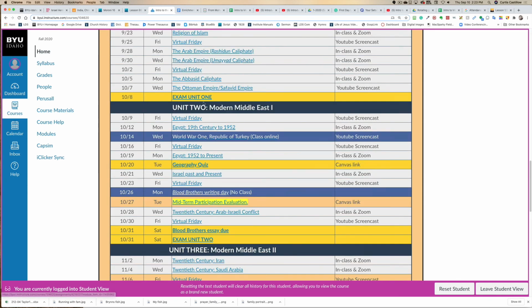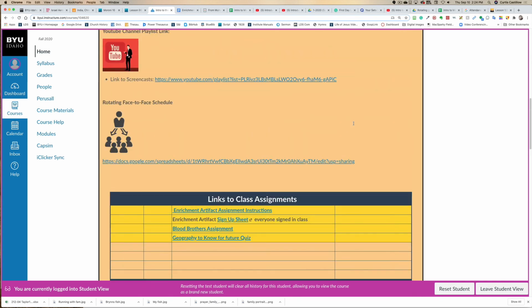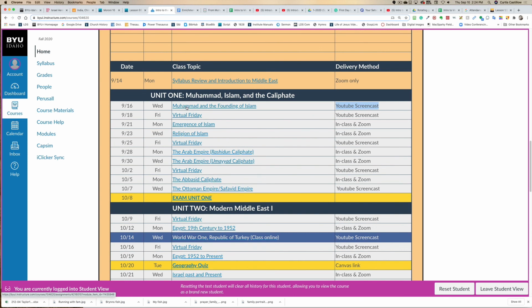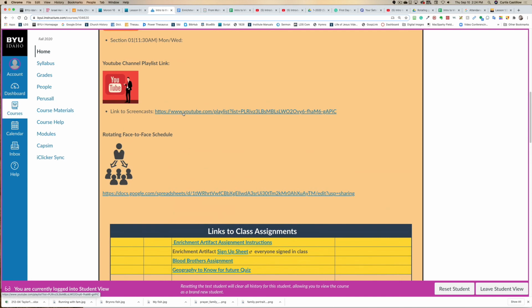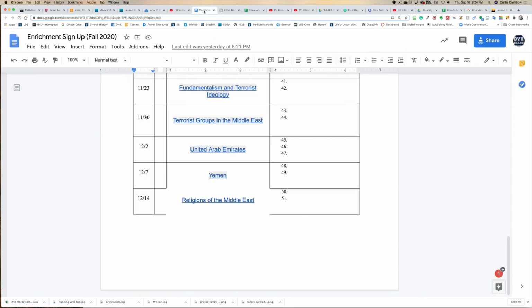Now, if you look at the way I've created this, you can see right here I've put over here on the right side the delivery method. So first day of class, we're just going to do Zoom only. Second day of class, it's going to be a YouTube screencast. So you would go up here and click on the YouTube screencast. And how do you know which one to click on? It's Muhammad and the Founding of Islam. You would go up here and click on the YouTube channel, and then go to Muhammad and the Founding of Islam. And there it is right there. It's the 4th video down. The one you watched before class is right up here, called Intro to the Middle East.